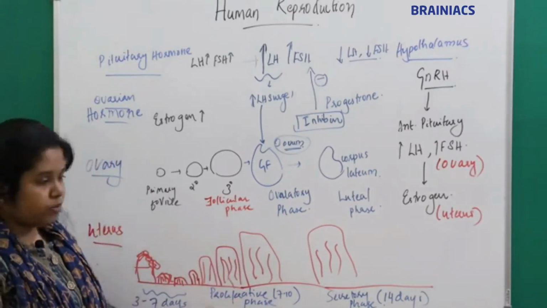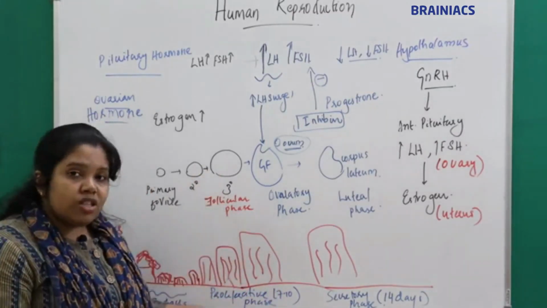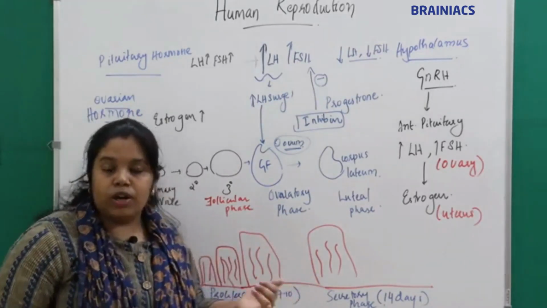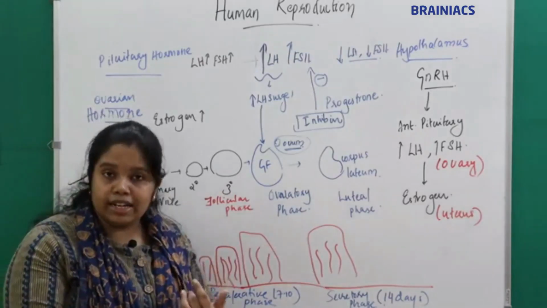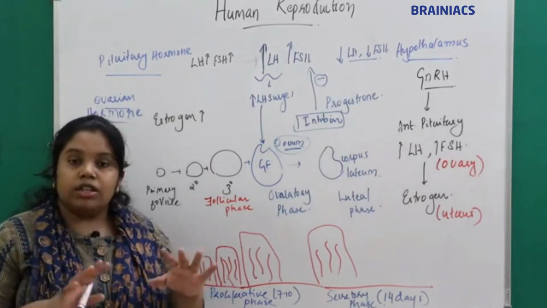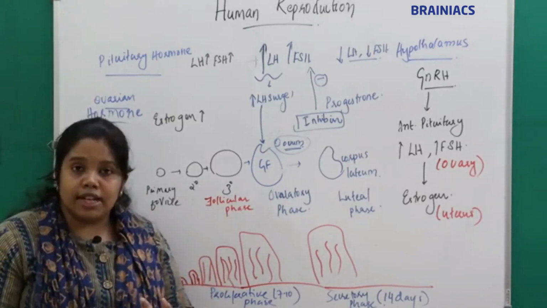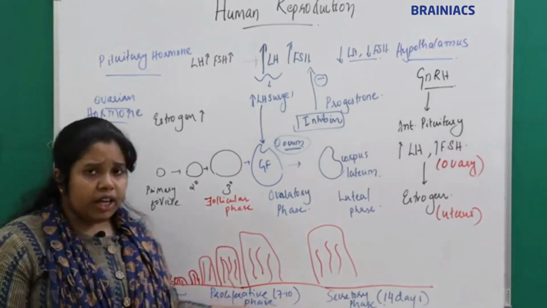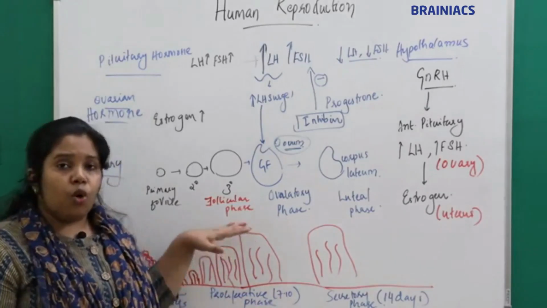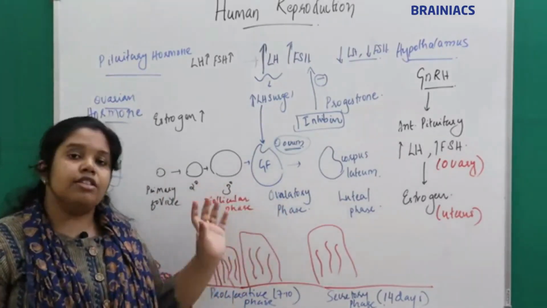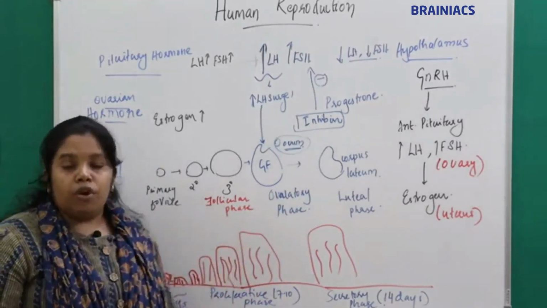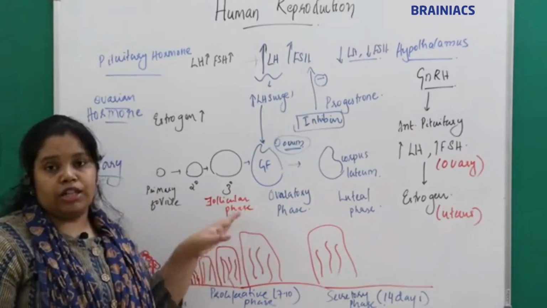After 7 days the bleeding stops. Now slowly, when the estrogen acts at the endometrium, the thickness of the endometrium starts increasing. Why? Because the estrogen will increase the endometrial cells as well as the myometrial cells, so the thickness of the uterine wall starts increasing. In the uterus this is called the proliferative phase, and in the ovary, since the development of the follicle is occurring in that phase, it is called the follicular phase. There is a follicular phase and a proliferative phase, and these two are going on simultaneously.